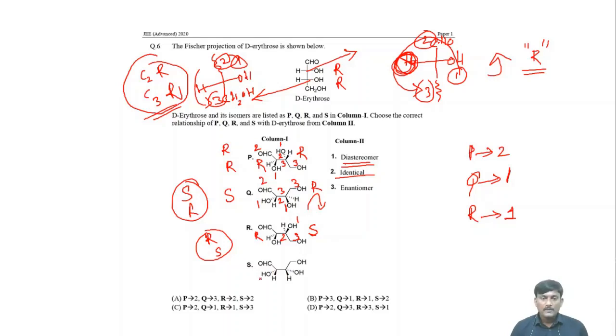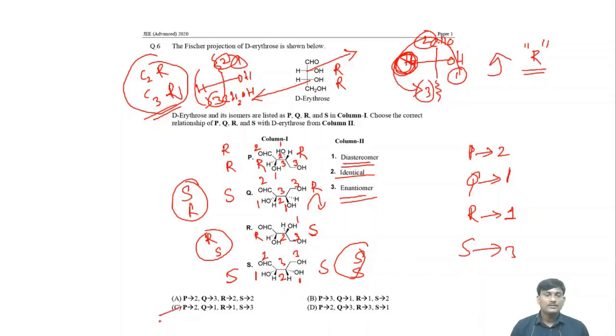And this one 1 2 3. Clockwise, hydrogen is towards the viewer, so this one is S. And 1 2 3. This one is clockwise, hydrogen is towards the viewer, so this one also S. So here what is the configuration? S. RR, SS. What is the relation? The relation is enantiomer. So S is 3. So what is the answer? The answer is C. In this case, the answer is C.